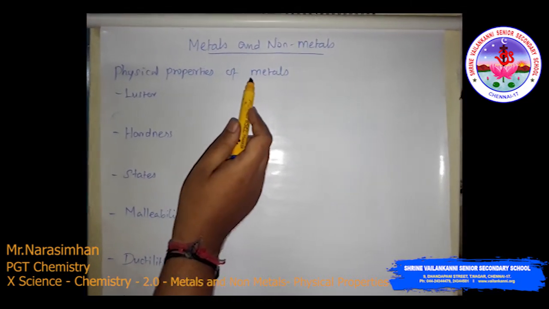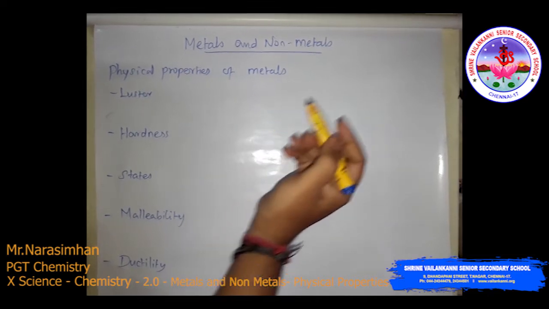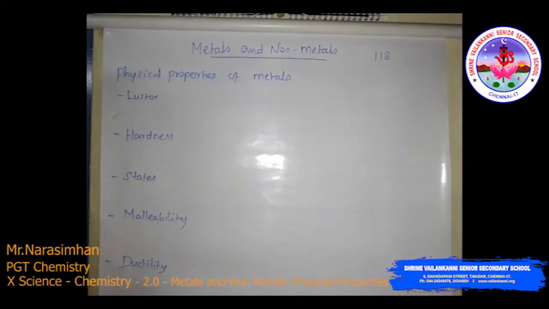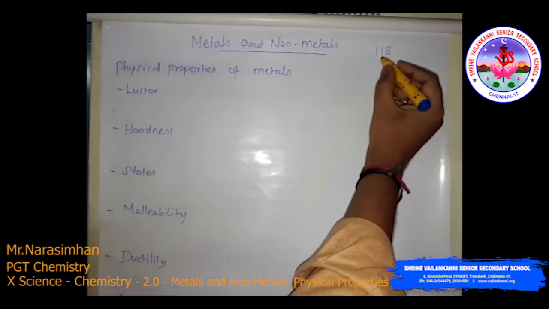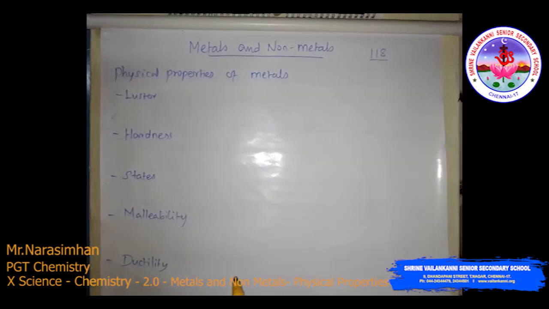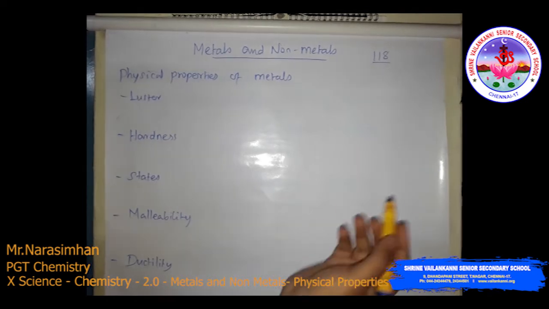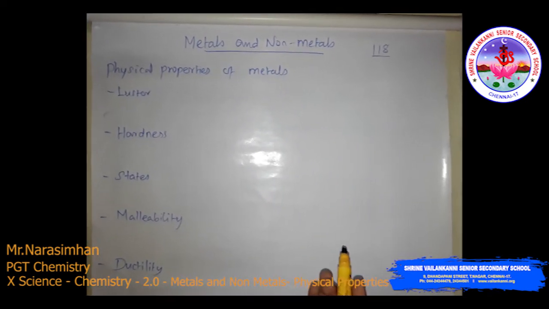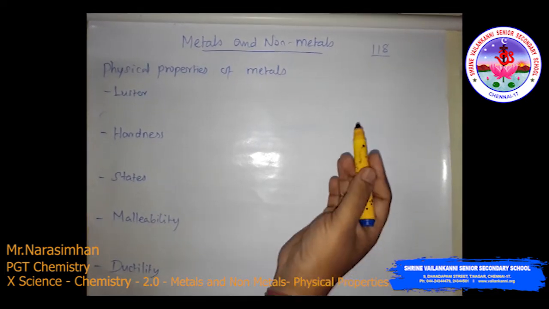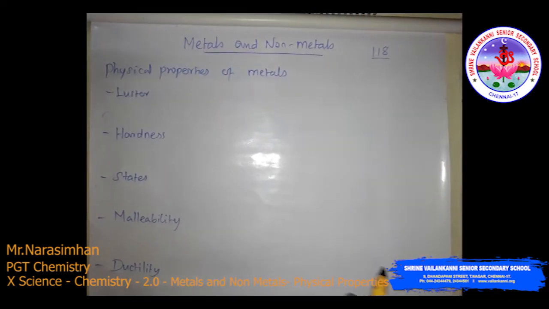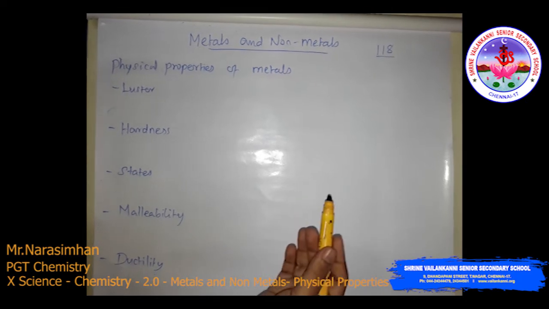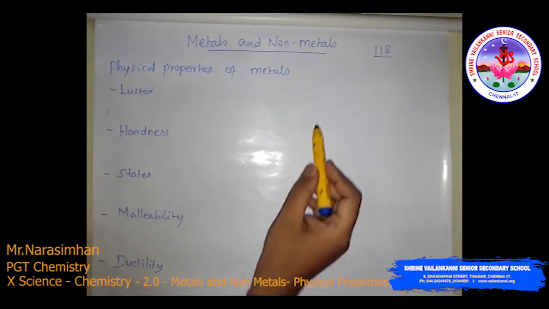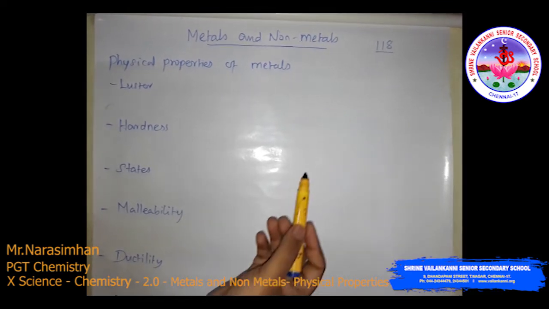In the periodic table nowadays, 118 elements are there. Among the 118 elements, most of the elements are metallic in nature. They occur in the earth's crust. Nearly 93 or 94 elements occur naturally. The remaining are synthetic, that is, man-made. So many of these elements are metallic in nature.